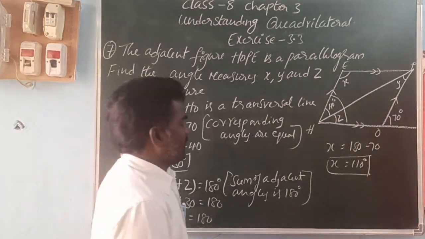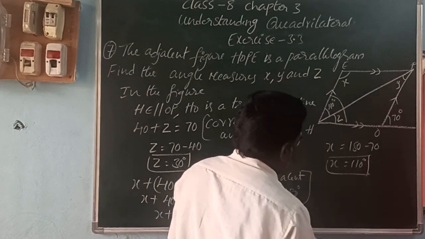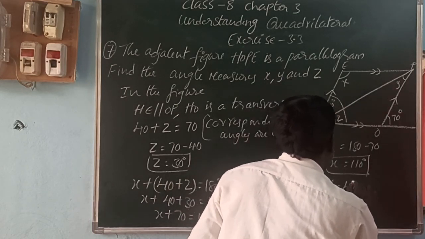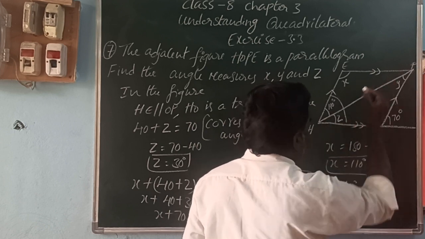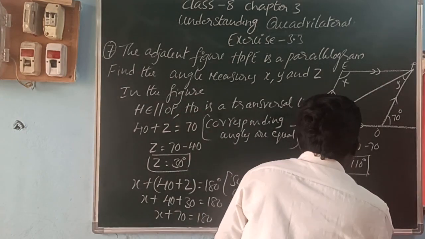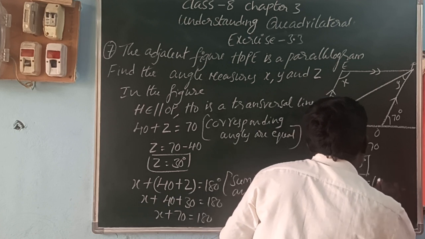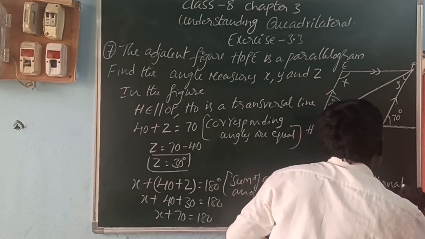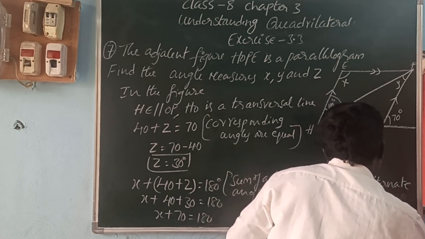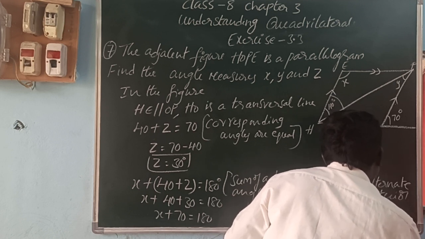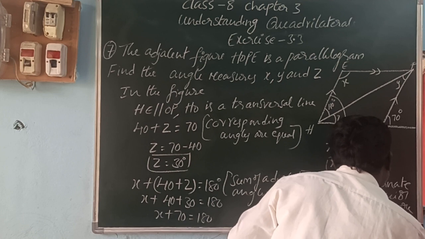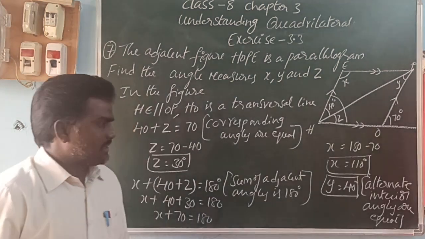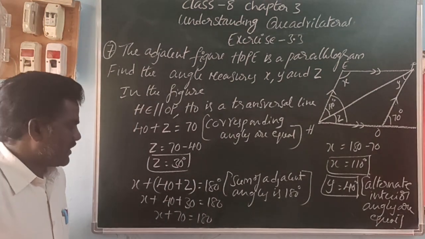Next, here 40 is equal to y, so y is equal to 40. Why? Because these two lines are parallel and it is a transversal line, so alternate interior angles are equal. So y is equal to 40 because alternate interior angles are equal. So x is equal to 110, y is equal to 40, z is equal to 30.